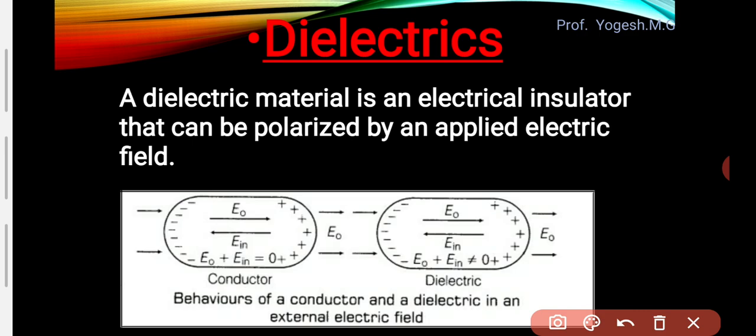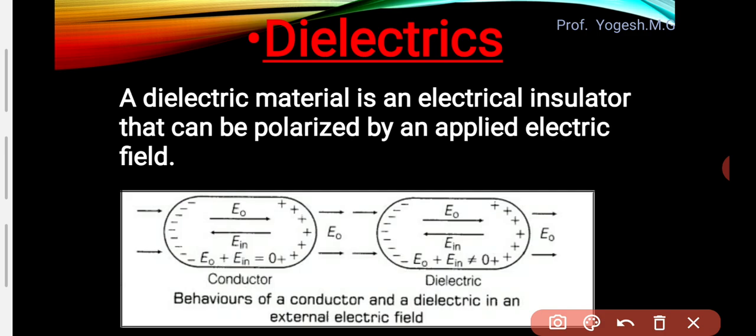So what is a dielectric? A dielectric is an electrical insulator that can be polarized by an applied electric field. What we mean by polarized, we'll see in the next slide. Don't worry about that. So what you understood here: a dielectric is an insulator and it shows certain characteristics. What are those characteristics? Whenever it is kept in an external electric field, it shows some electric behavior, and so it is called a dielectric.